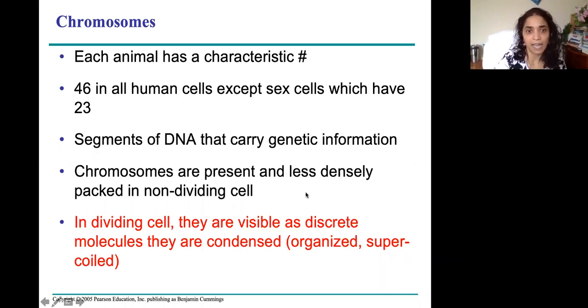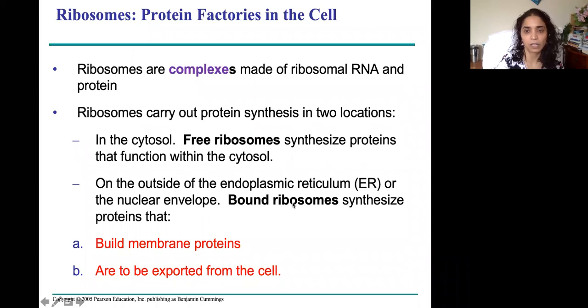Chromosomes are densely packed in the non-dividing cells, and they are loosely packed when the cell is about to divide, for DNA replication. These condensed structures are called chromosomes. They're condensed again during cell division.